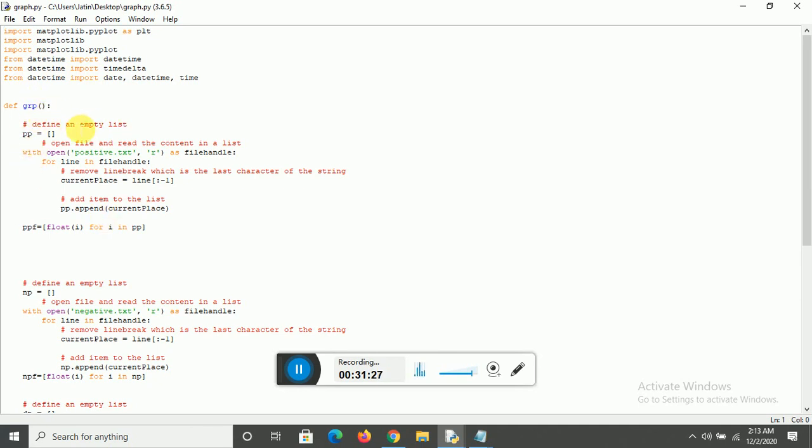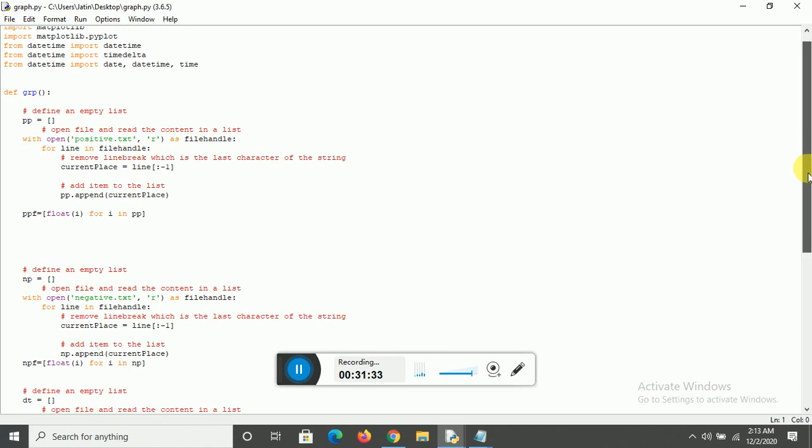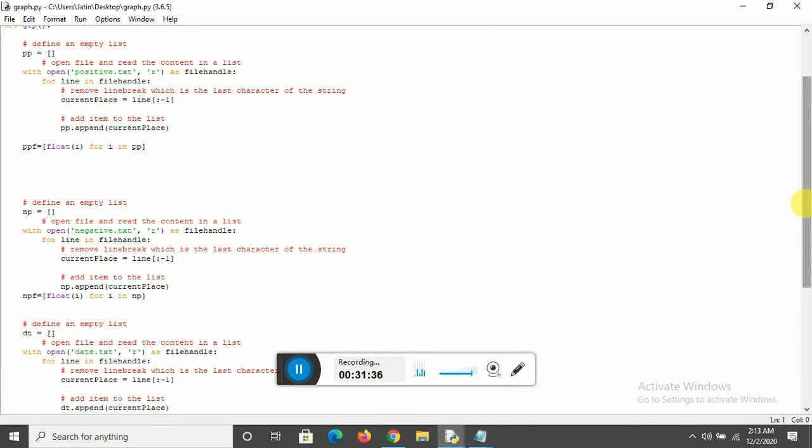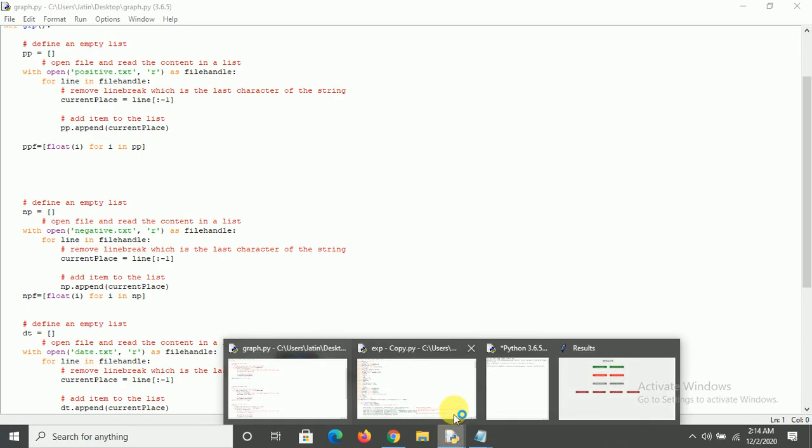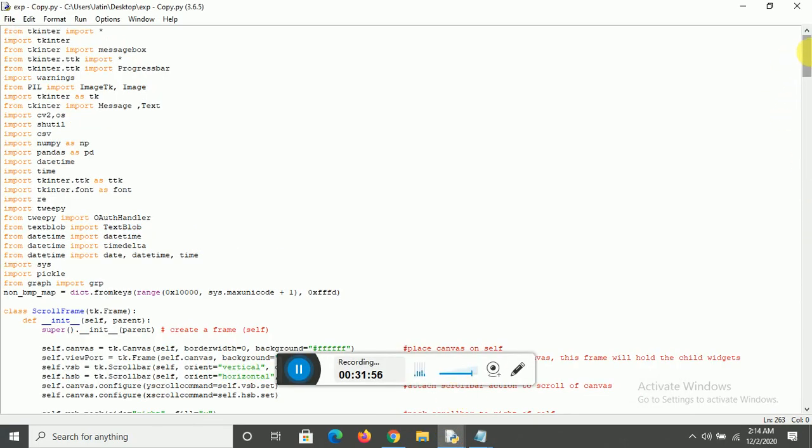Again, we open the positive file handle to get all the positive results, again convert it to a float for the probabilities, and again the np is there. pp is an empty list, negative, positive. The graph is between only the negative and the positive, right? So the negative is there, the positive is there. So negative.txt is opened in read mode. R means read mode, and in that case it was w, it was write mode. Let me show you over here.